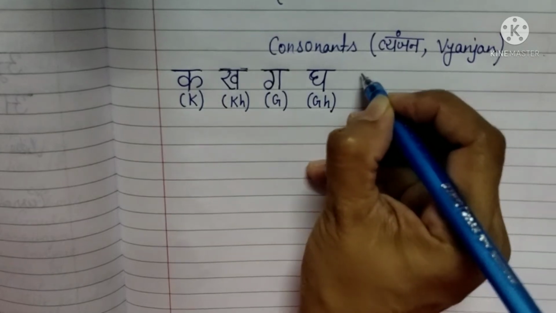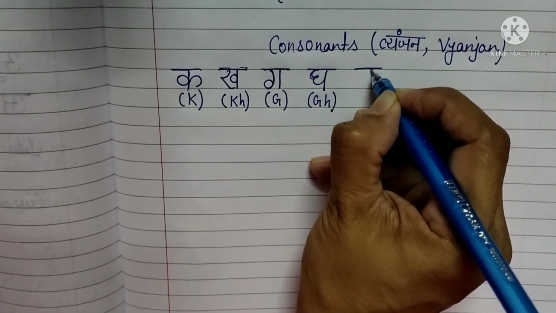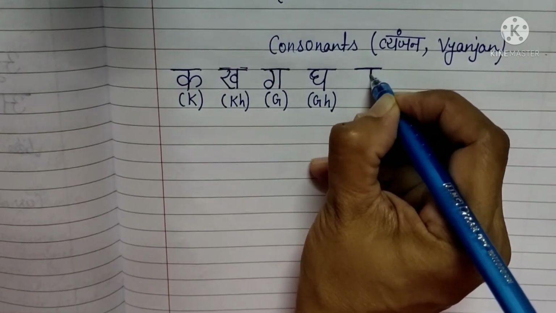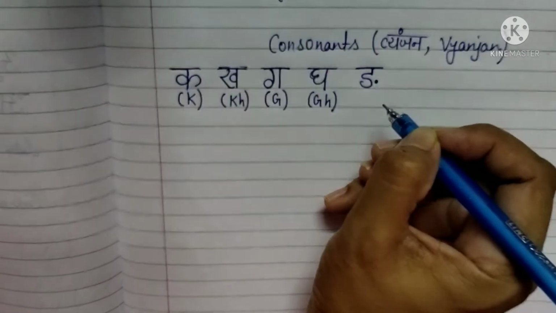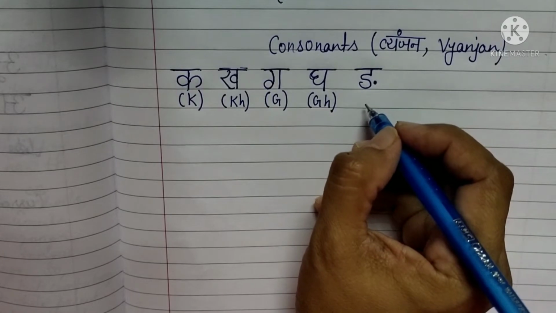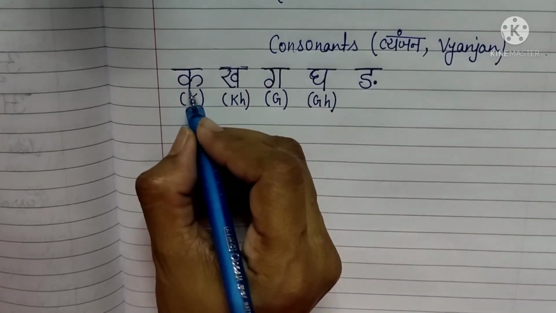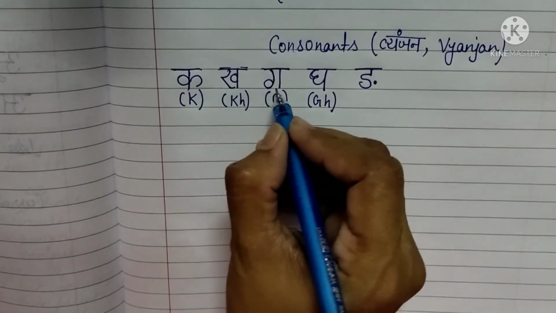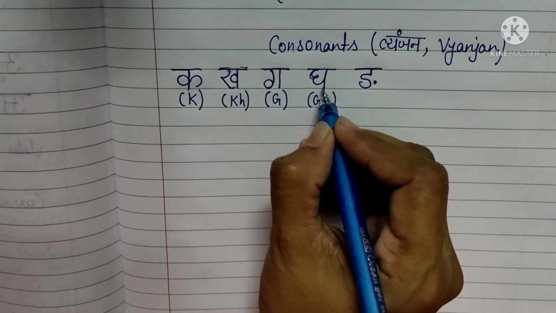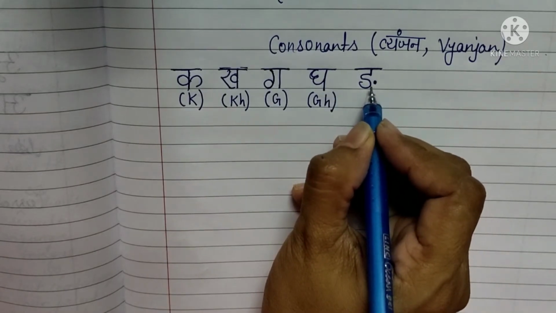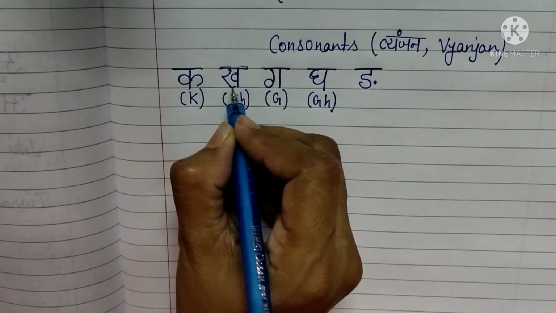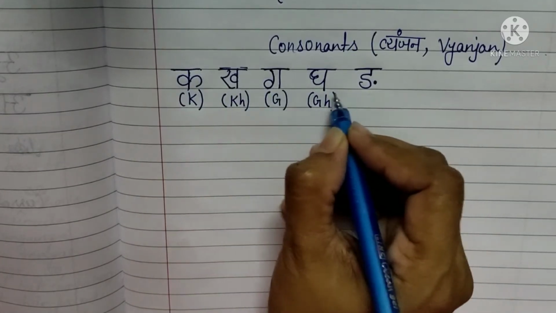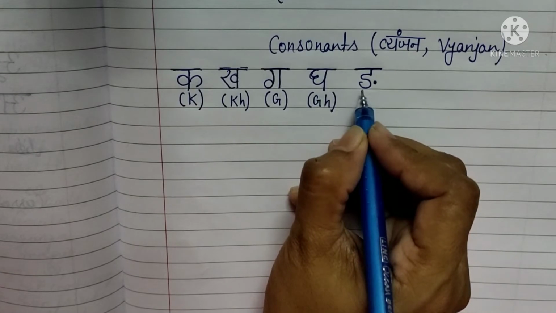Okay. And fifth is ang. Make a sleeping, standing, make an S and put a dot after. This is called ang. Ka, kha, ga, gha, ang. So understand the low sound ka, high sound kha, low sound ga, deep sound gha, then ang.